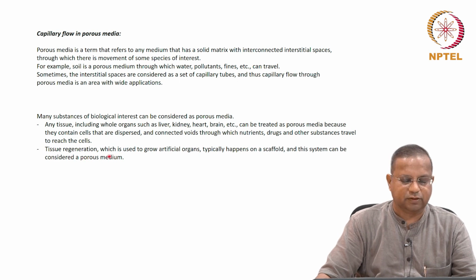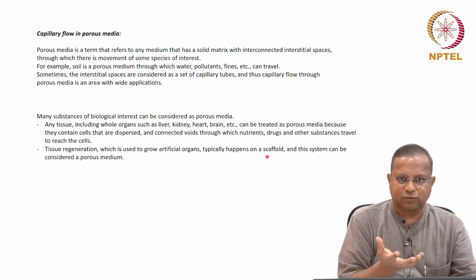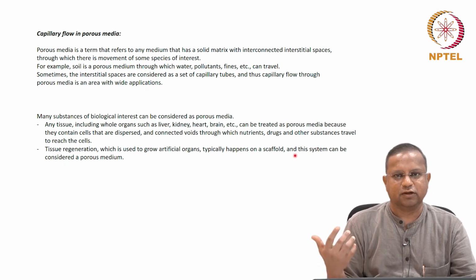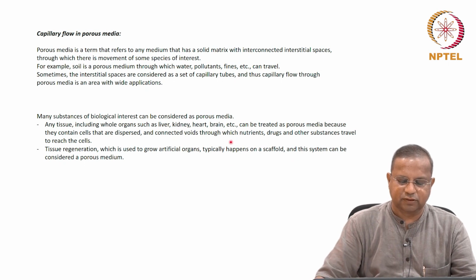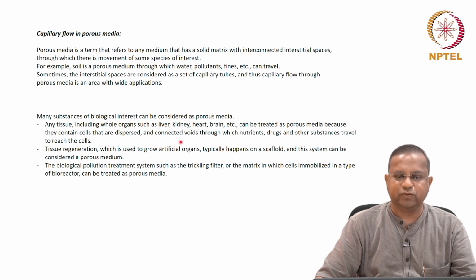Tissue regeneration, which is used to grow artificial organs, typically happens on a scaffold. You all know this. We have a scaffold and then we grow cells on it to provide the support for the growth of cells, and then the scaffold is either removed or it becomes a part of the artificial tissue. This system can be considered as a porous medium. A biological pollution treatment system, such as a trickling filter, or the matrix in which cells are immobilized in a type of bioreactor, can be treated as porous medium. So, you see the applications are very wide.